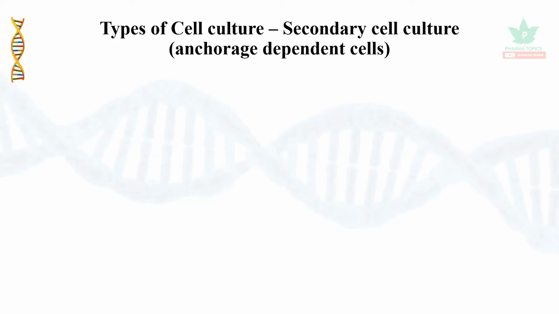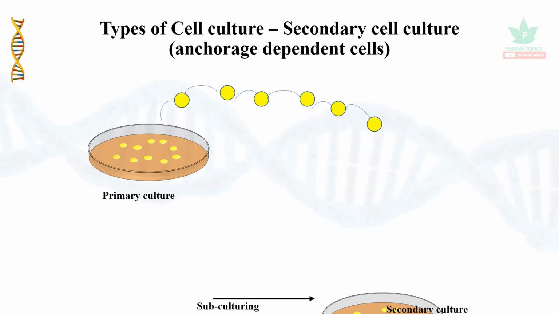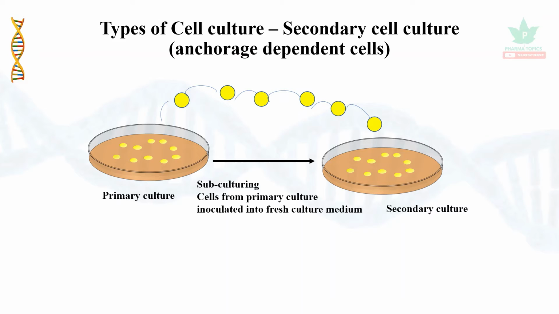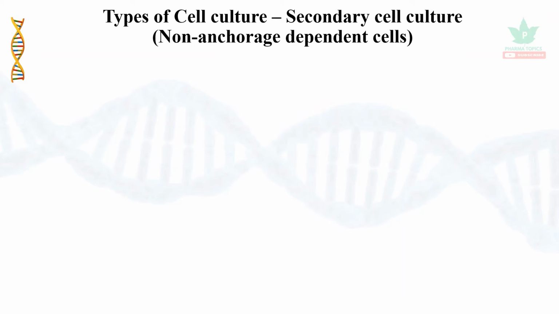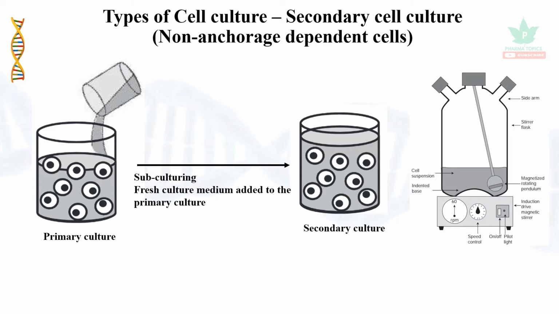Let us see the secondary cell culture for the anchorage dependent cells. The primary cell culture is taken, it is transferred, and that is called subculturing. Cells from the primary culture inoculated into the fresh culture medium which yields the secondary culture. Then let us see the secondary cell culture for non-anchorage dependent cells. So the primary culture is subcultured when a fresh culture medium is added to the primary culture. That is dilution of the primary culture yields the secondary culture, which could be stirred constantly to improve the culture.